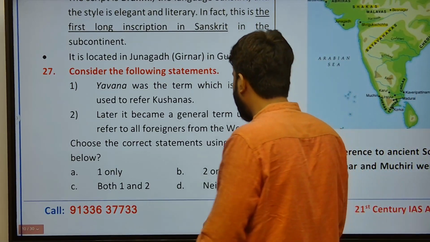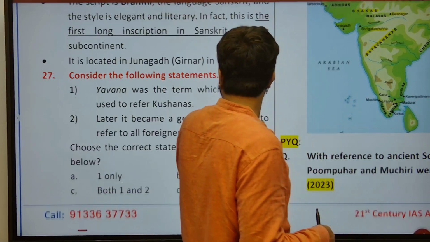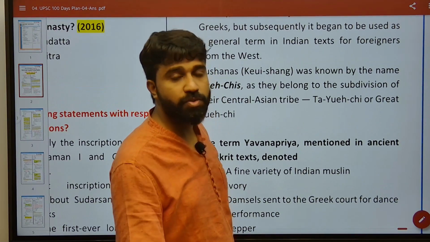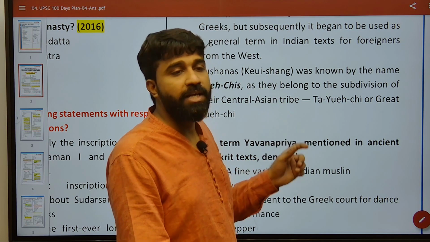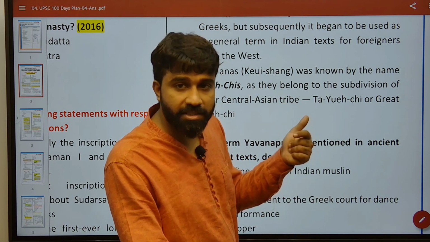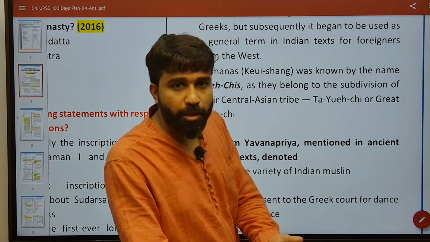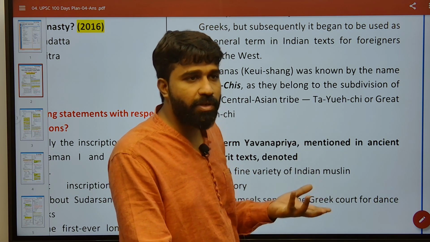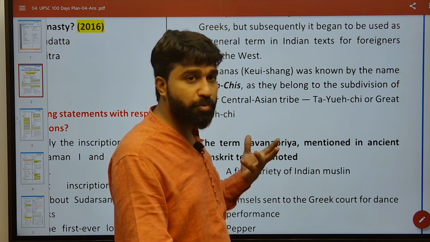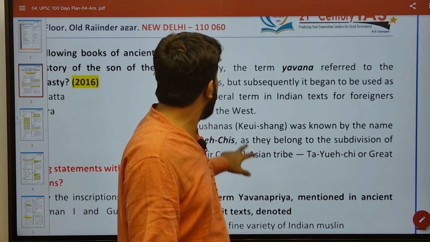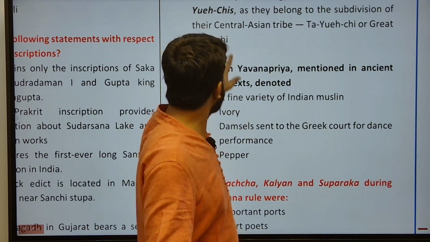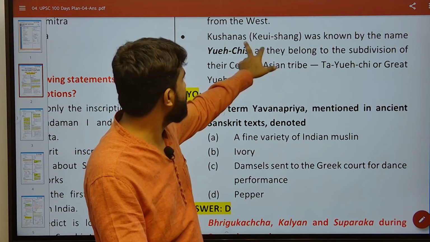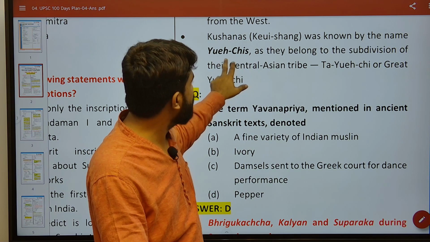The general term used to refer to all foreigners from the West, that is true, and it was not denoted to Kushanas, that is wrong. Kushanas belonged to the Yuchi ethnic tribe in the Central Asian part, and came to India and adopted Buddhism, and they conducted various Buddhist councils also. One of the famous Kushana kings, Kanishka, as you know, held the 4th Buddhist council. Yes, it is given right, the Kushana tribe was also known by the name Yuchi.